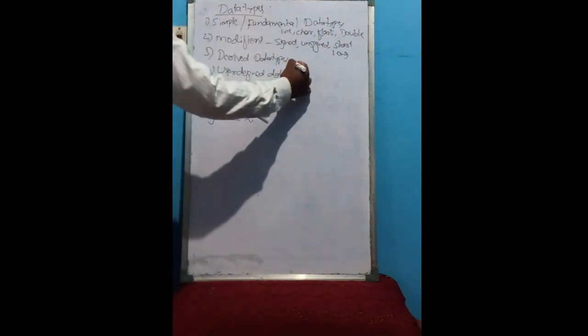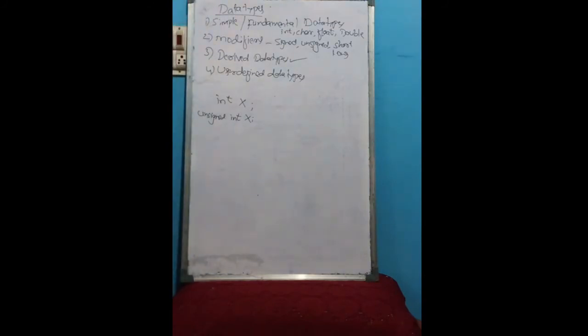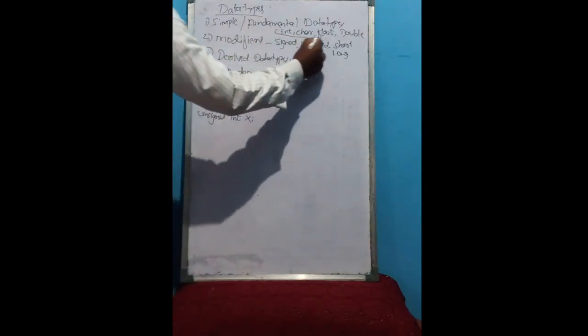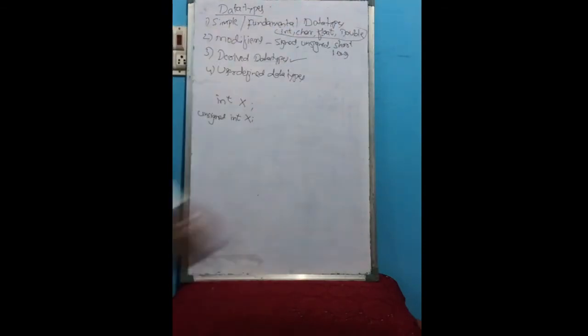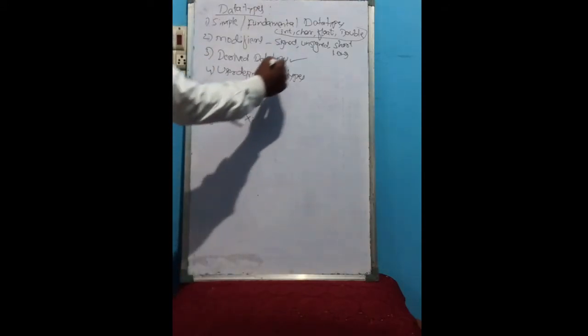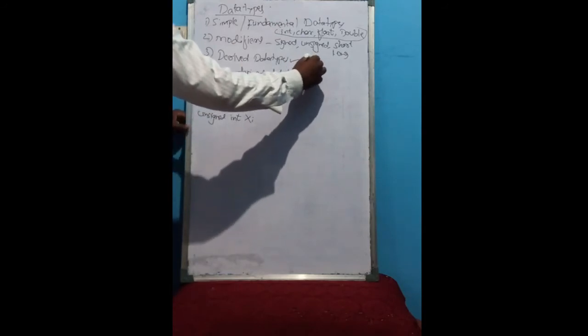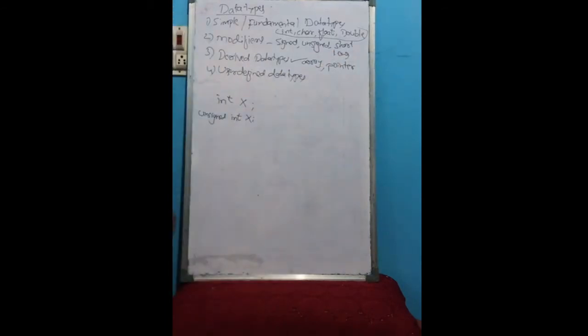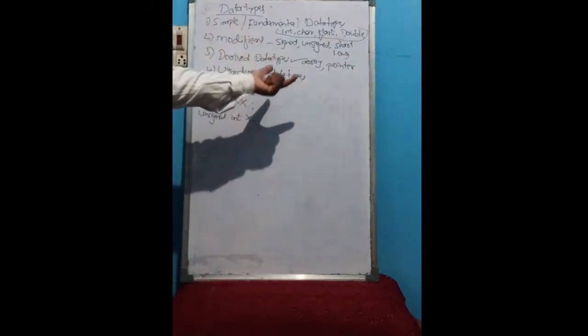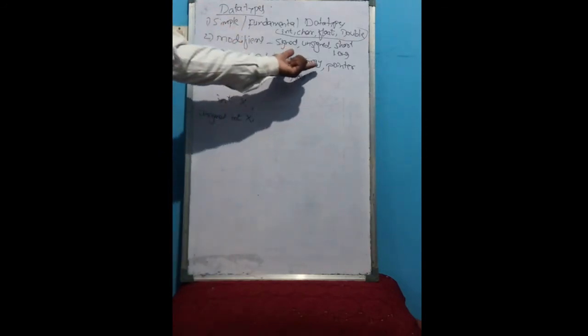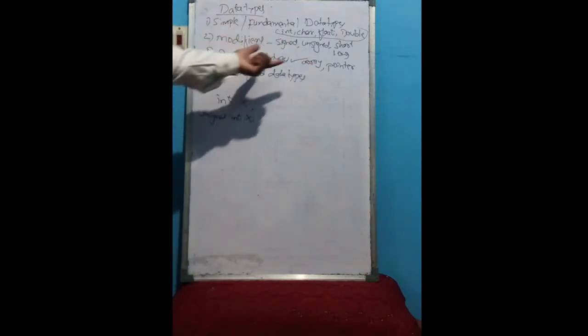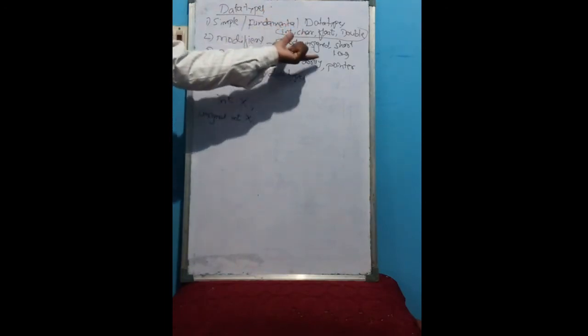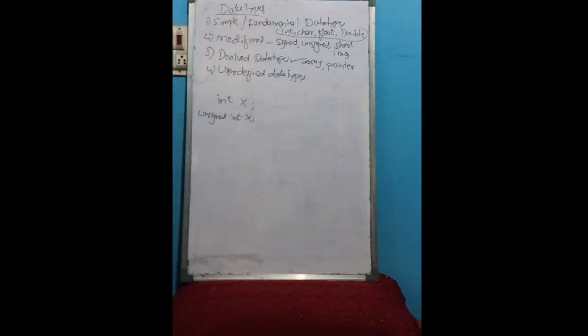Next, derived data types. Derived data types are the data types which we derive using the fundamental data types. Examples are array and pointer. Clear? An array may be an integer array or a character array, which you already studied in the previous year, in first PC also.